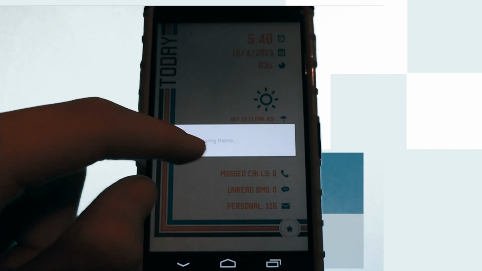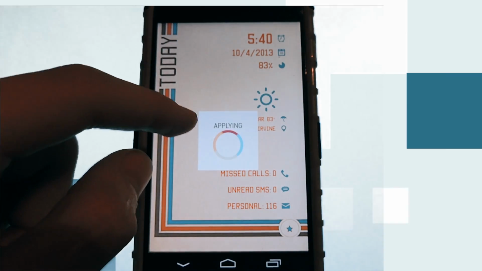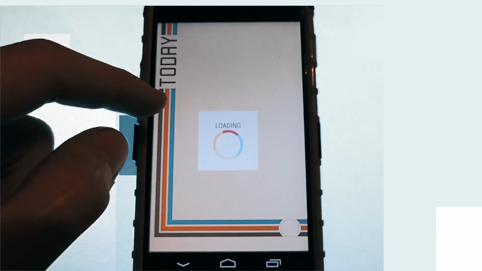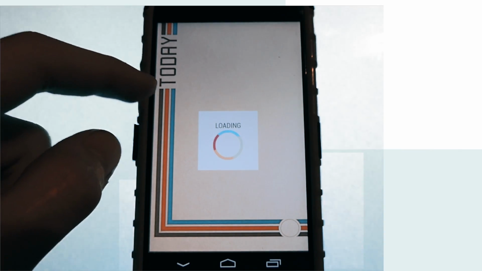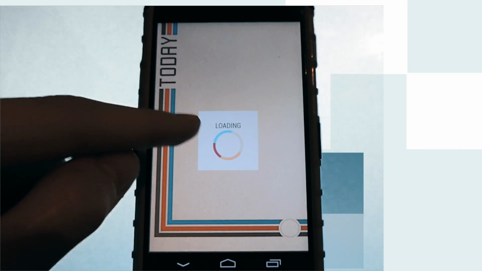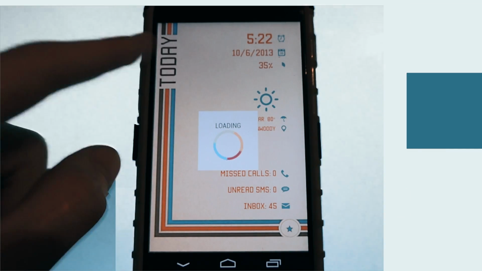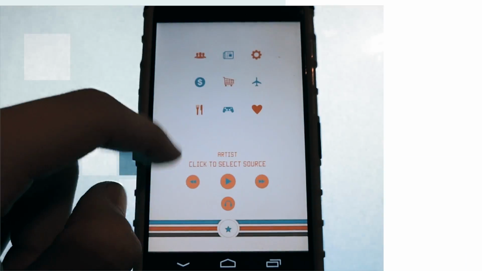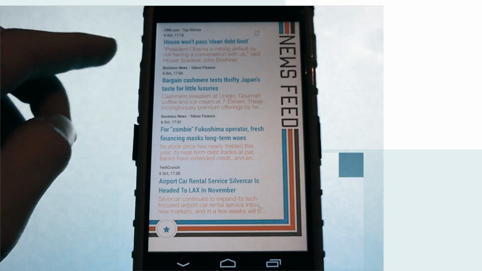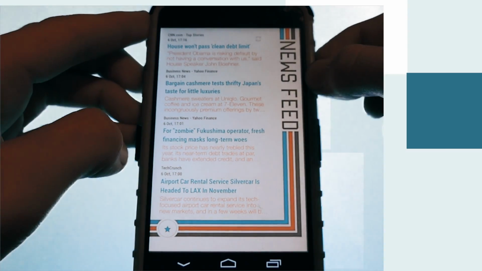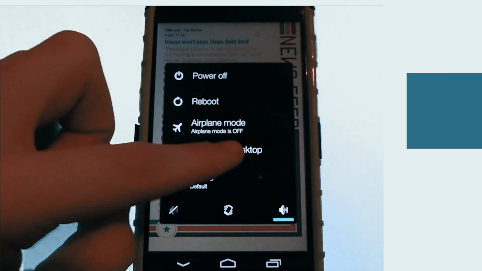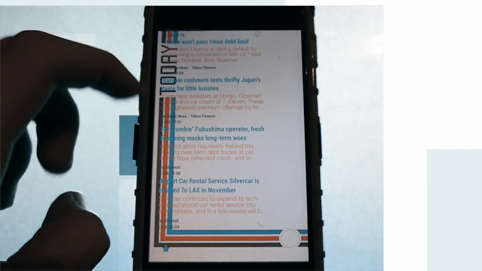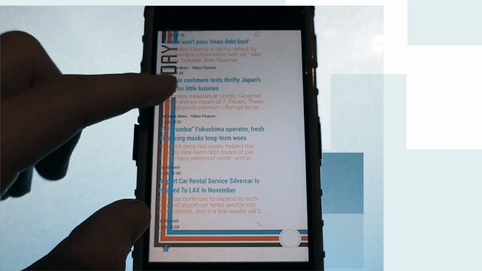So the effects are different with different themes, and like I said, this doesn't apply to many people, but I just want to show some of the bugs that come along with Themer as it is in beta. So as you can see right now, I'm loading this theme, and it looks fine. It's a cool, modern, vintage style theme, and everything is in good layout. But if I go out of expanded desktop, it'll load, and as you can see, everything is completely messed up.